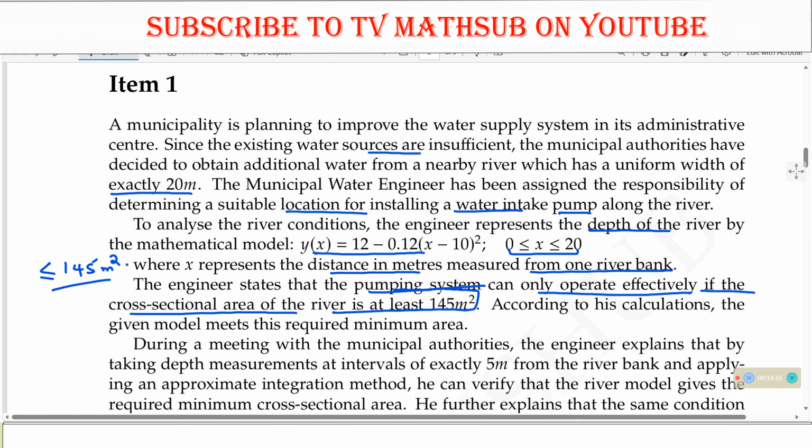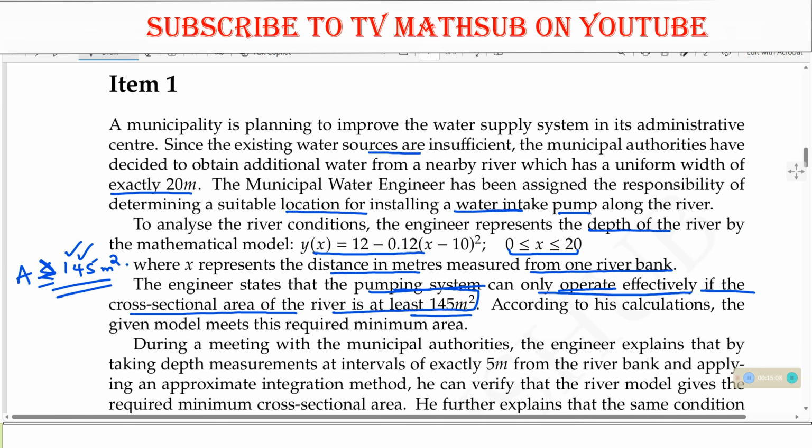Meaning that the value of the area can be greater or equal to 145 meters squared. So this is the area. So the area should be greater or equal to 145 meters squared. That is the given condition. You can see the condition is that the pumping system can only operate if the area of the river is at least this.